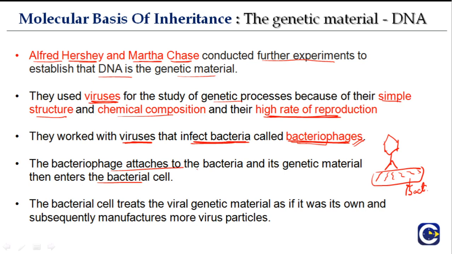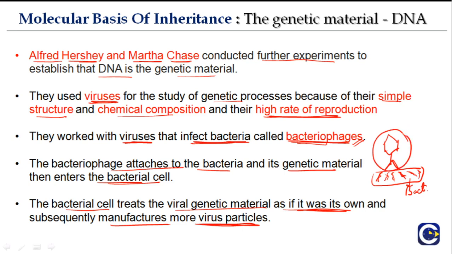So the bacteriophage attaches to the bacteria, and its genetic material enters the bacterial cell. The bacterial cell treats the viral genetic material as if it was its own. The bacteria is not very intelligent, so it will say, this is my genetic material, and then it will replicate it, let it grow, and it will also result in the formation of certain proteins. Subsequently it manufactures more virus particles. The genetic material comes inside and then the bacteria itself synthesizes all the proteins that are required for the composition of the bacteriophage.